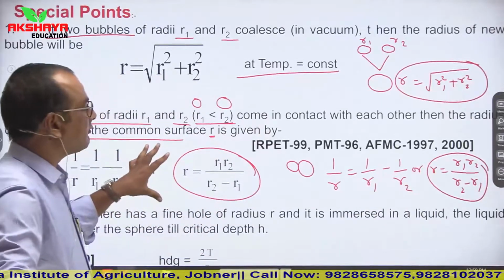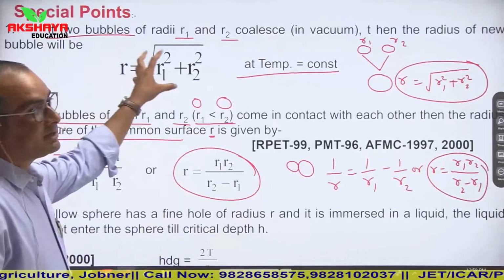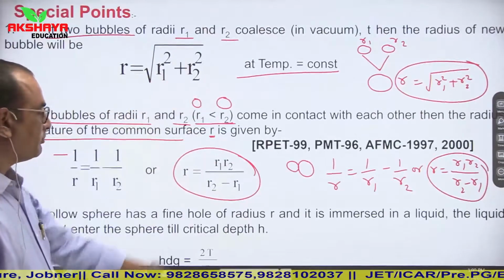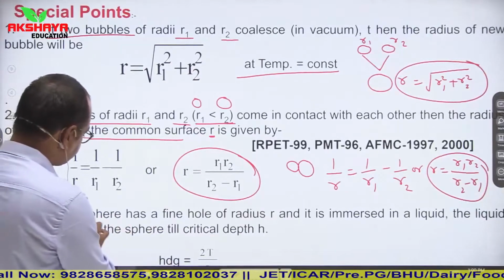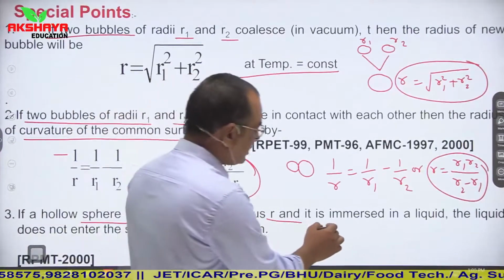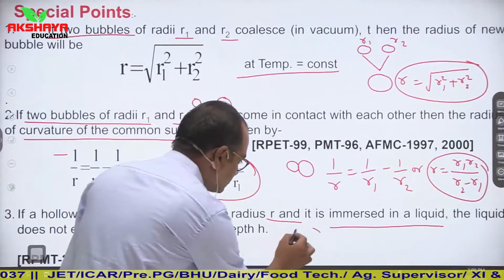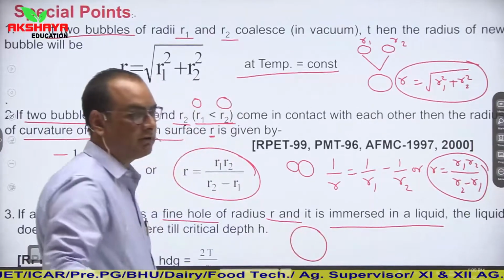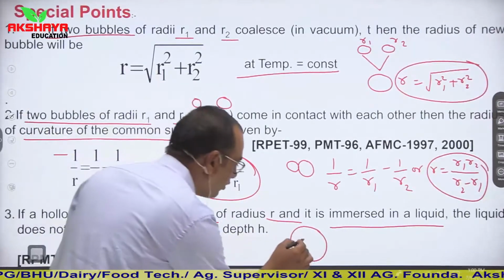So this is the case of when two bubbles are in contact and when two bubbles are colliding together to form a new drop. Third one is if a hollow sphere has a fine hole of radius small r and it is immersed in a liquid. So in this condition we are given that this is a hollow sphere, and in this hollow sphere a fine hole is made.